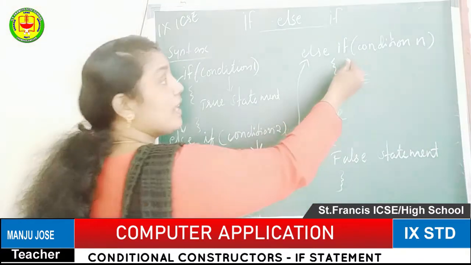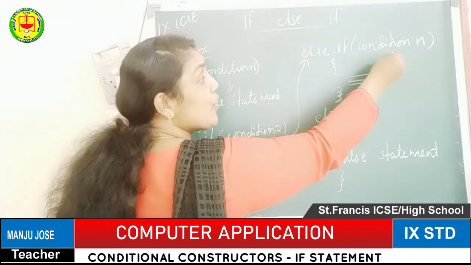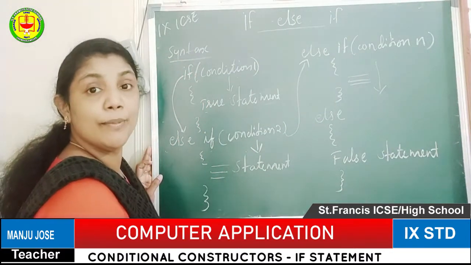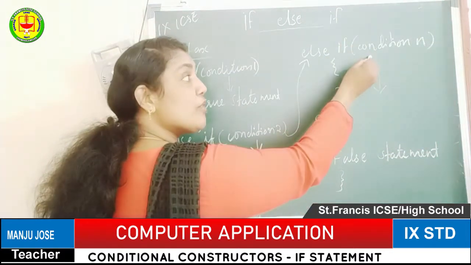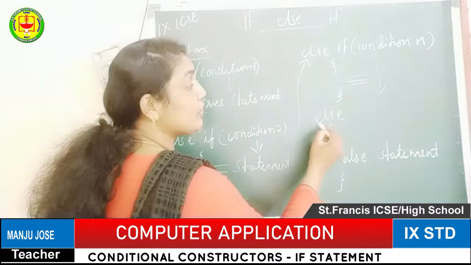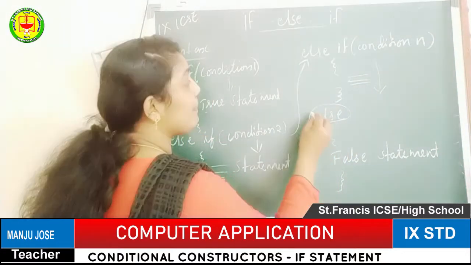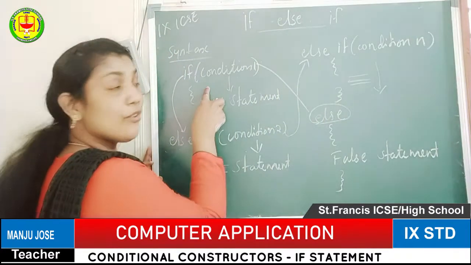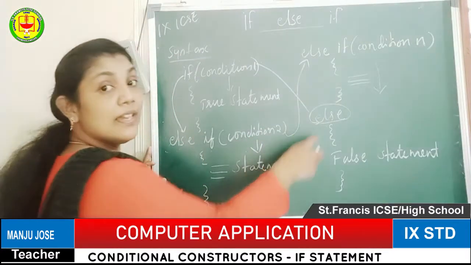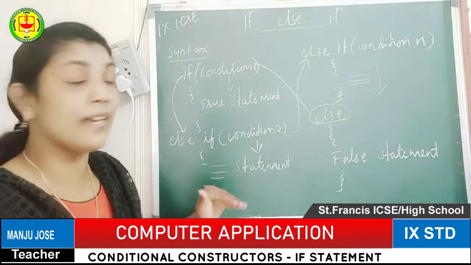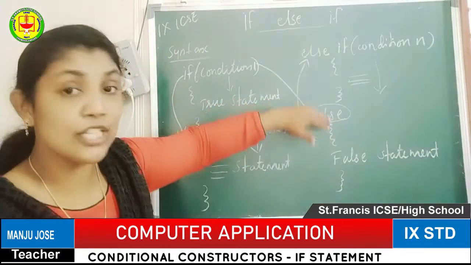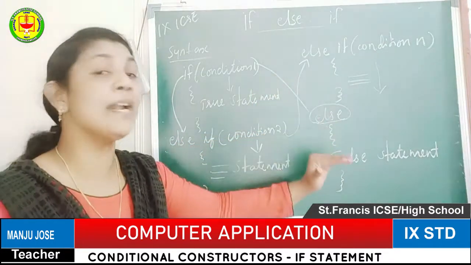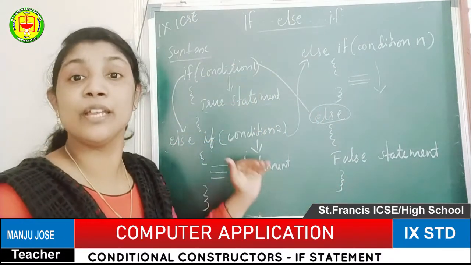If condition n is true, the true statements are executed and output is generated. If this condition also is false, it comes to the else section. In this else if ladder, the last group of the if statement is shown as an else part. That is the common false part of the entire if group.